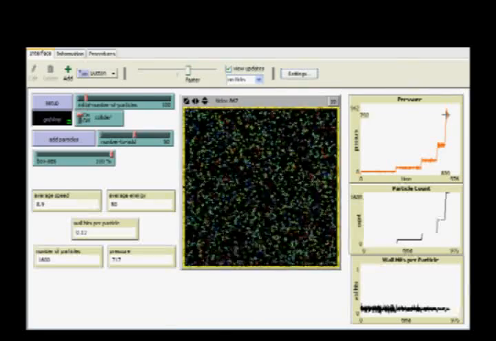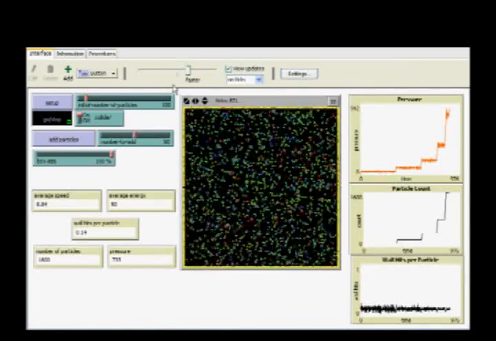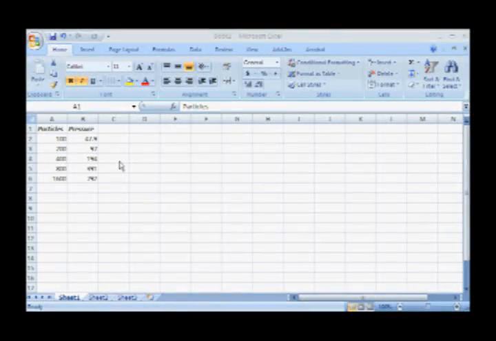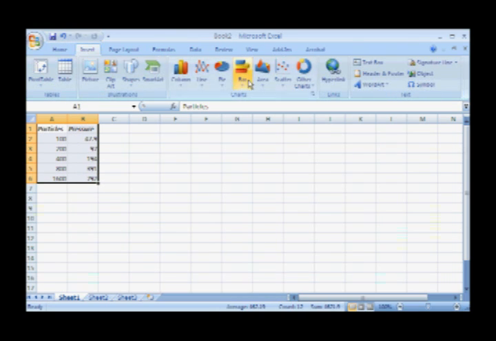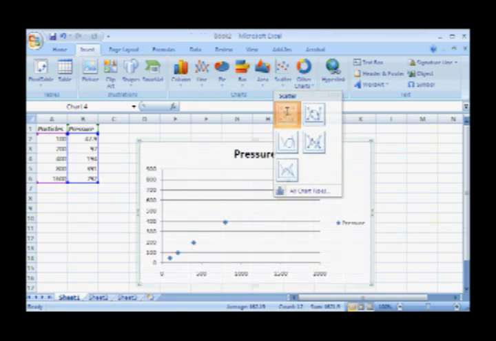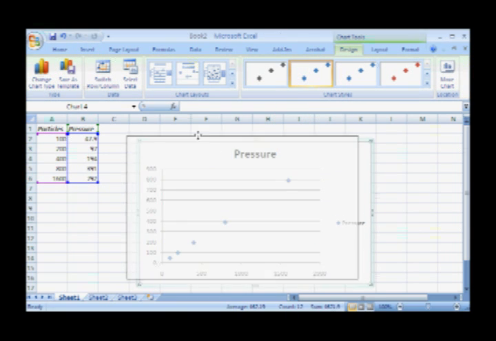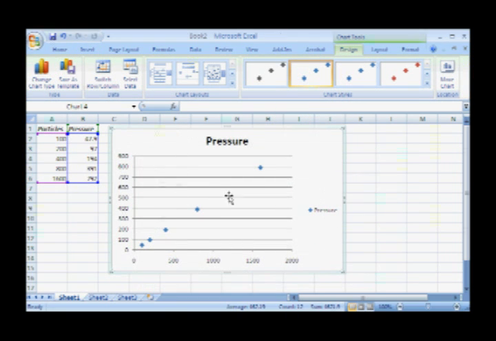All right, we have the data in hand. Let's now go to Excel to see what it looks like. Okay, here are the numbers. Particle number is here, and pressure is over here. Let's do a simple plot. We'll highlight them both. We'll insert a scatter chart, like so, and there are the numbers. It looks pretty linear. Let's confirm this by adding a trend line.